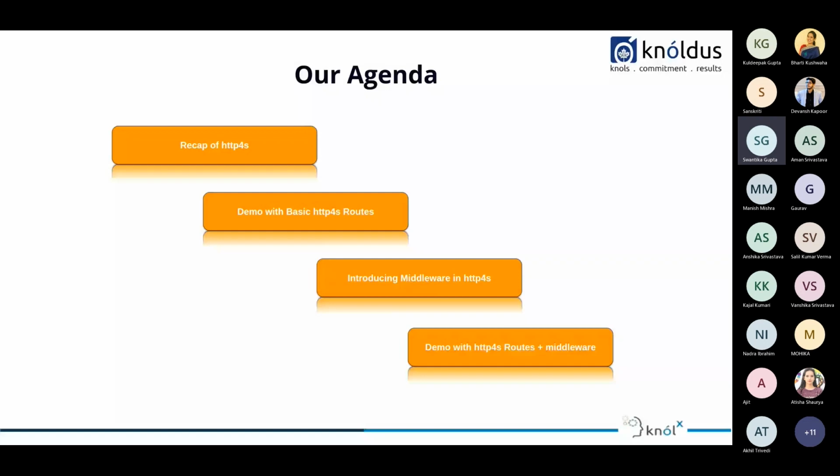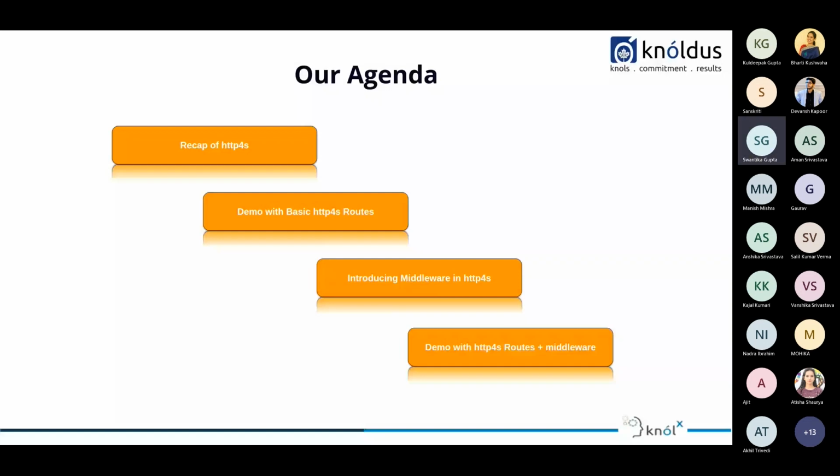Nothing fancy. How do we create HTTP4s routes? How do we create clients? How do we create servers? How do they interact with each other? Then since we already had a session on HTTP4s, this should be a good time to take a step further and look into something called middleware in HTTP4s. Since we are learning middleware, the best way to learn is to try it out, do a hands-on. So the final demo will be a combination of those HTTP4s routes we created in the first demo plus what middleware brings more to those routes. So these will be the agenda topics.